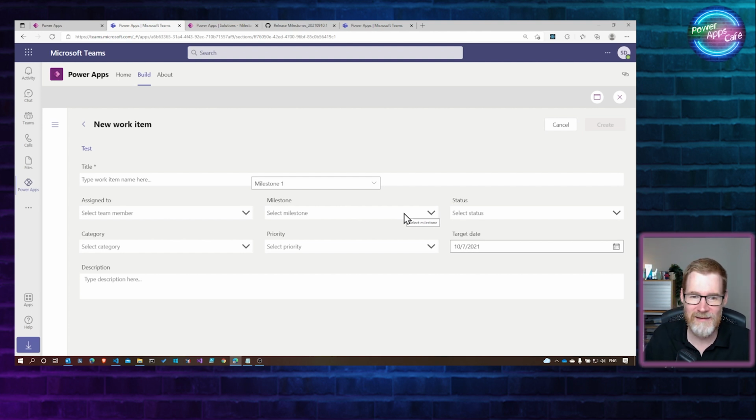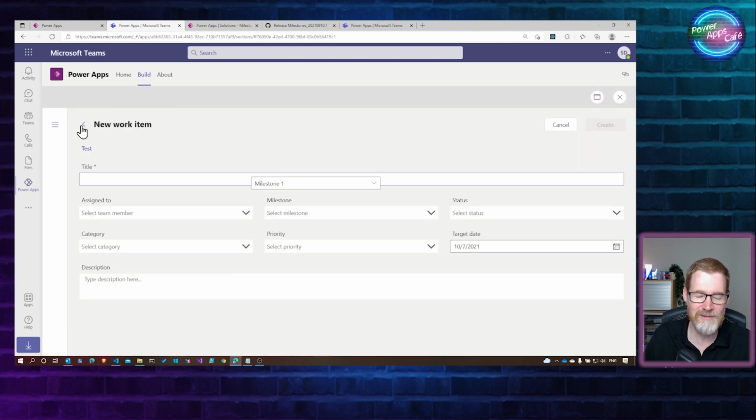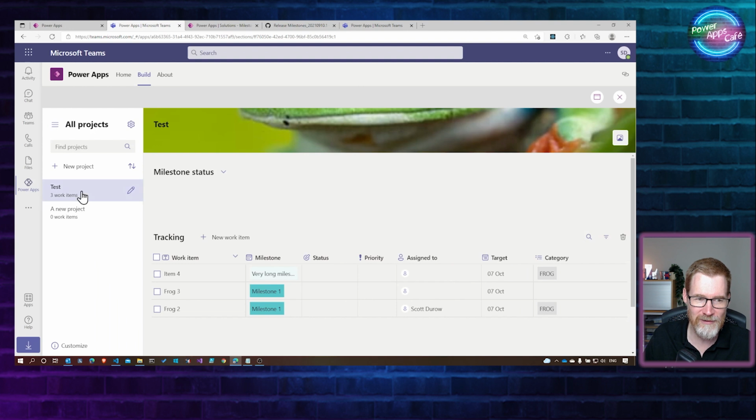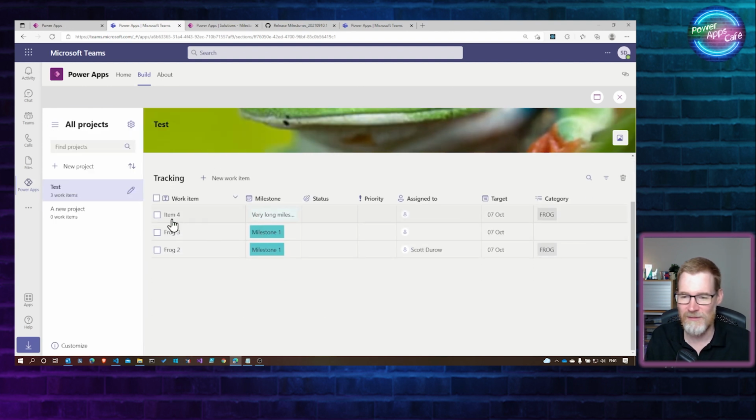I do love this app, I have to say. Especially the fact that it looks native to Canvas apps, and it's got some nice responsive parts to it. I think all of these sample apps that you get with Teams are not only really good for learning Canvas apps, but they're just great productivity tools.